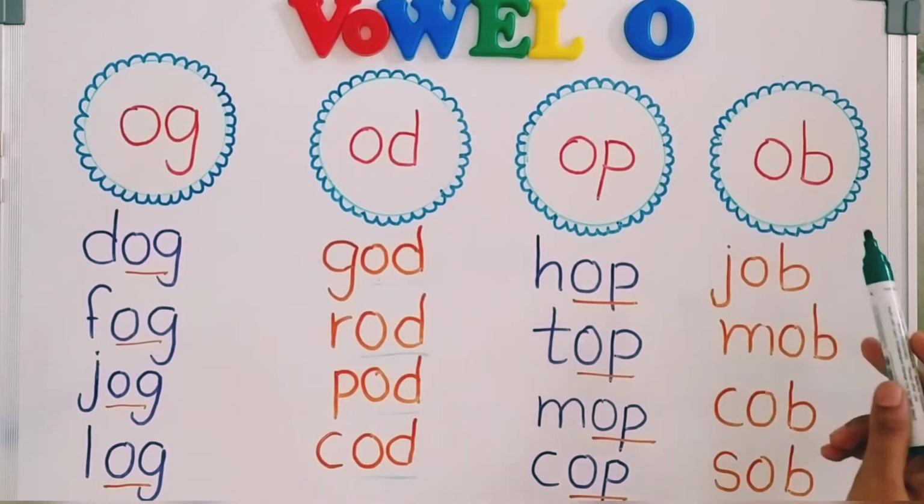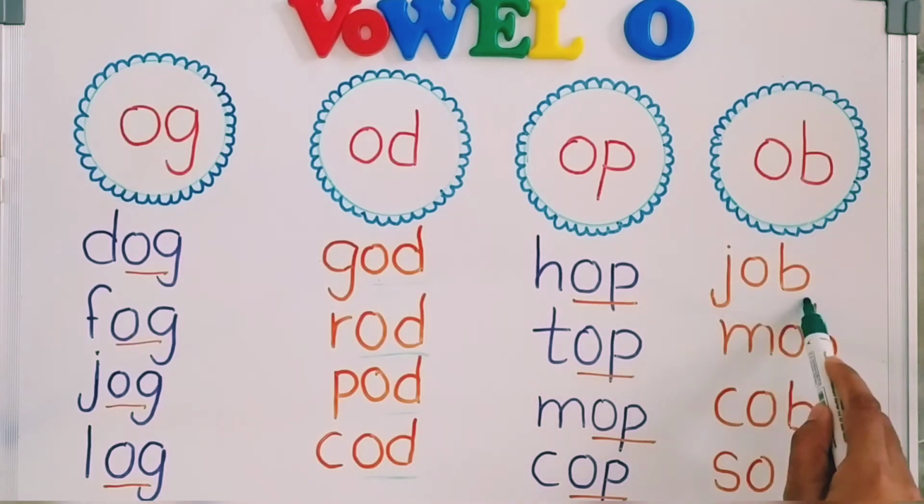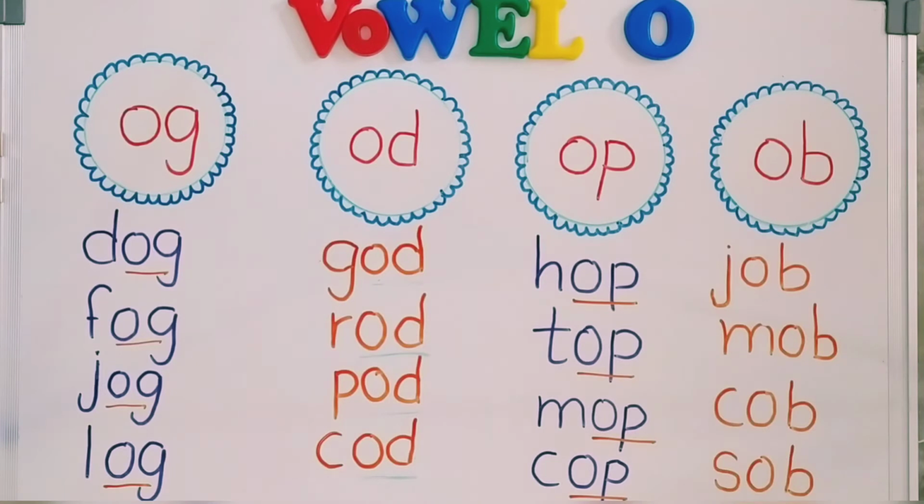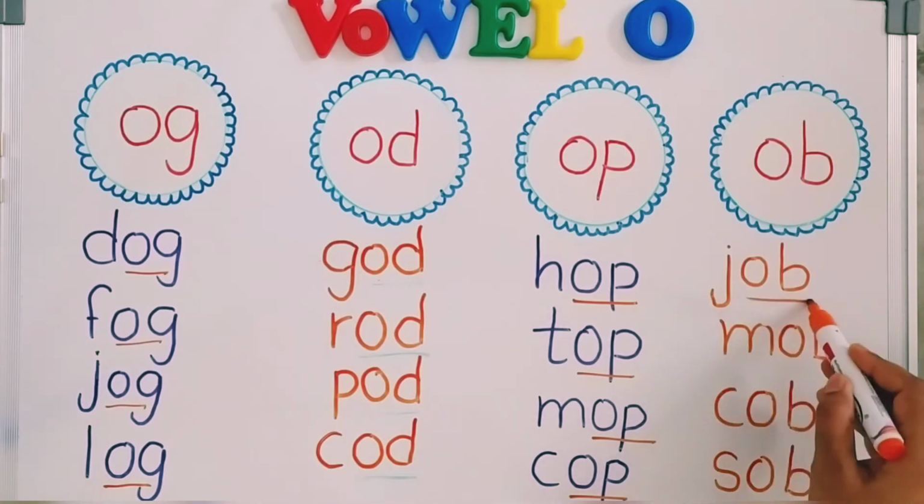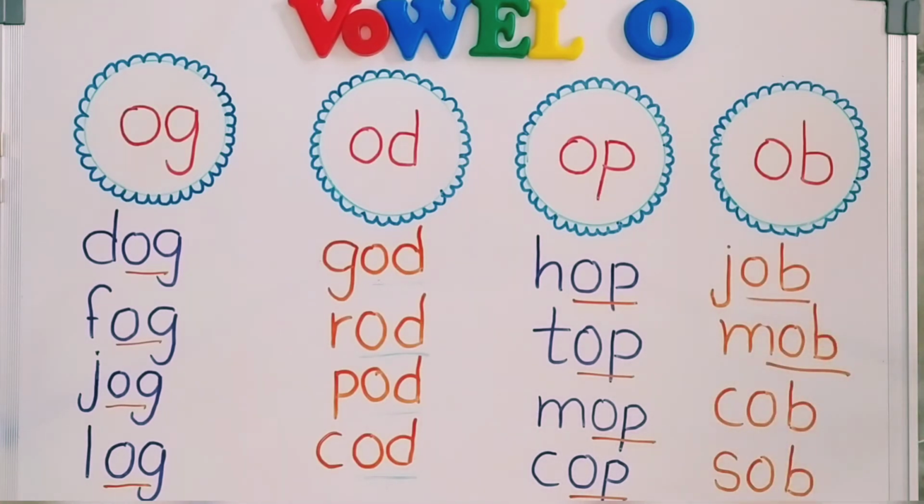Now with the merged sound: job, mob, cob, and sob.